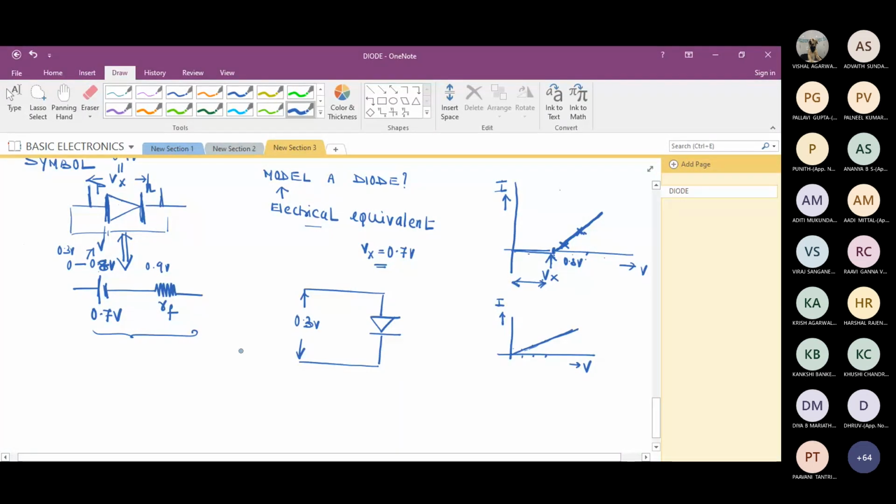No, sir. So can I just erase this? If current is not flowing through the device, can I just take it out? Yes, sir. Then what is the voltage across these two terminals now? If I measure the voltage across these two terminals, will it be 0.3? Yes, sir.